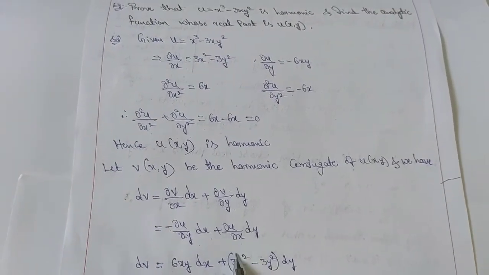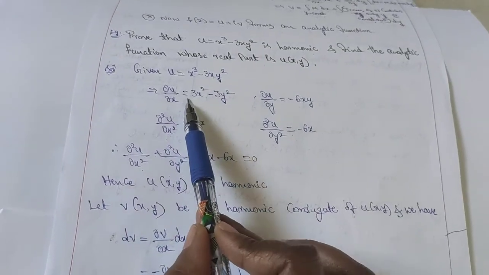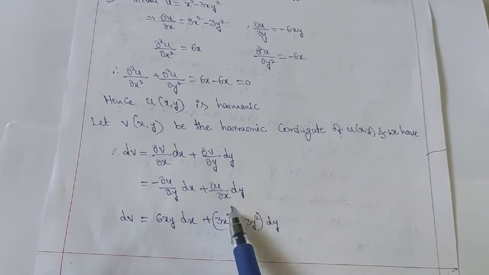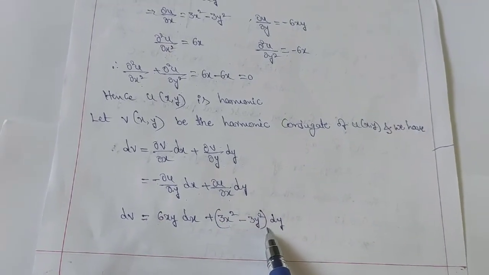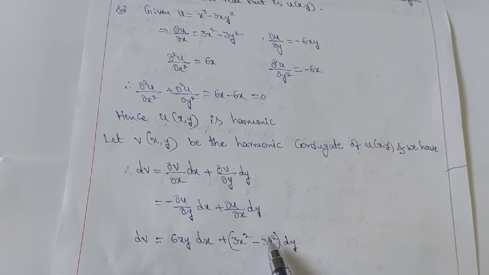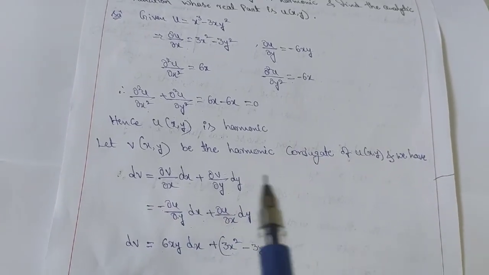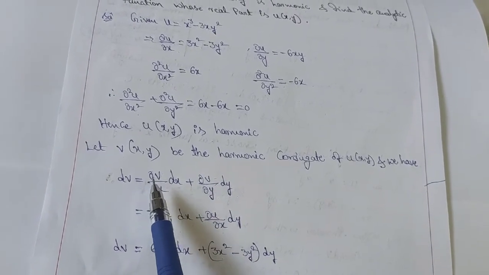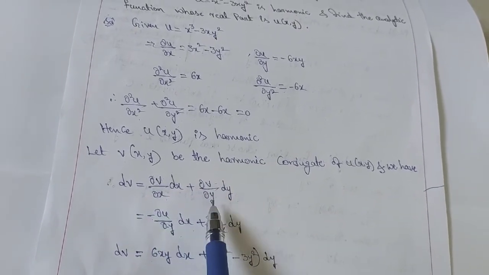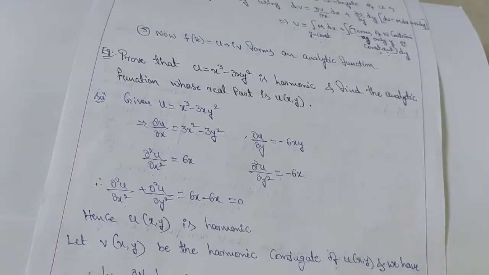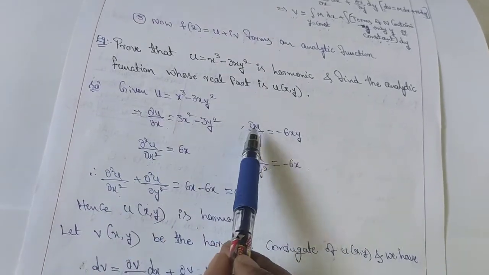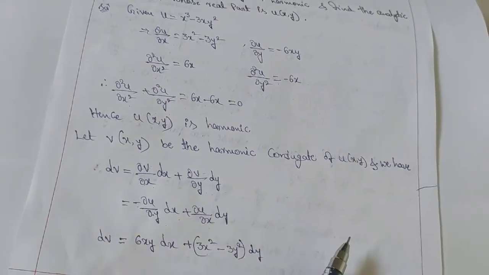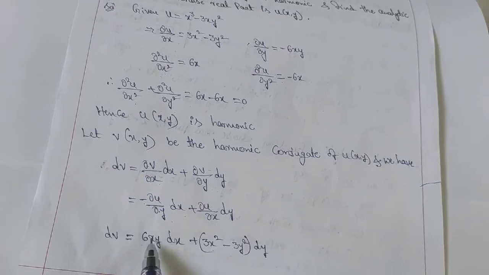Plus ∂u/∂x. We got 3x square minus 3y square. So substitute here: ∂u/∂x is 3x square minus 3y square into dy. See, we applied the CR equations here because we need ∂v/∂x and ∂v/∂y, but we have ∂u/∂x and ∂u/∂y. That's why we should apply the CR equations and then we can simplify it.